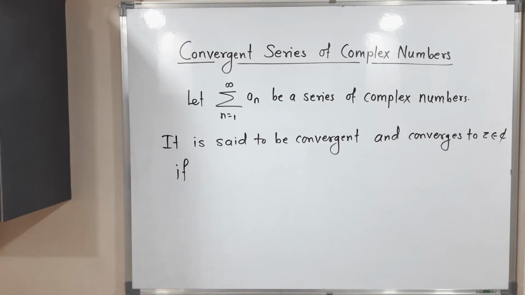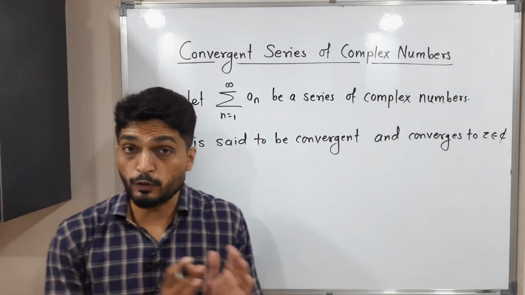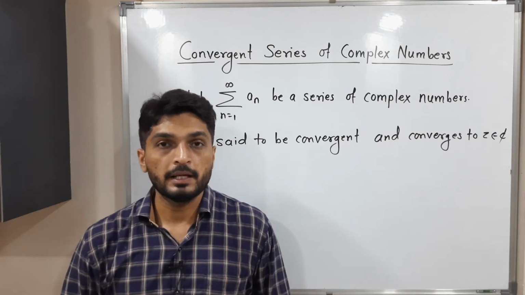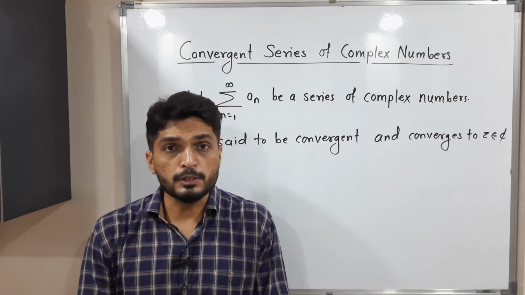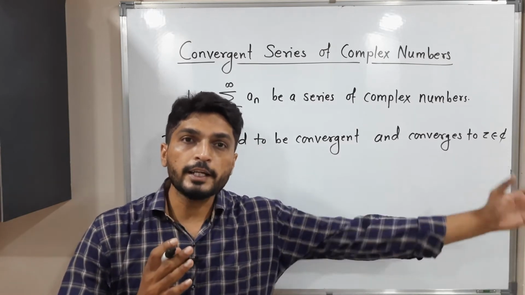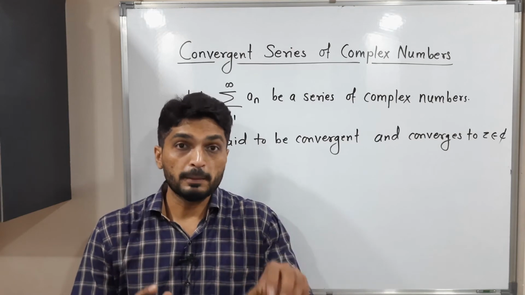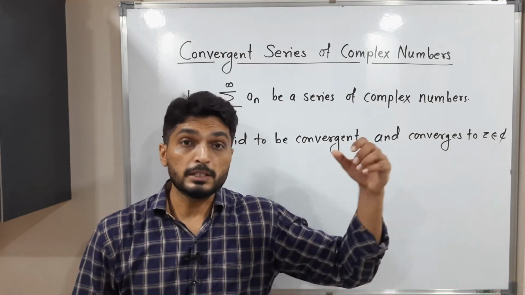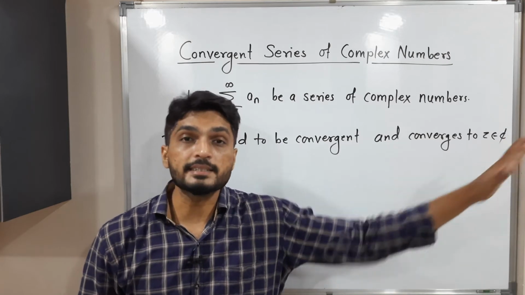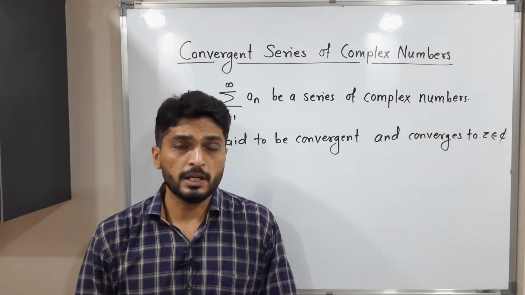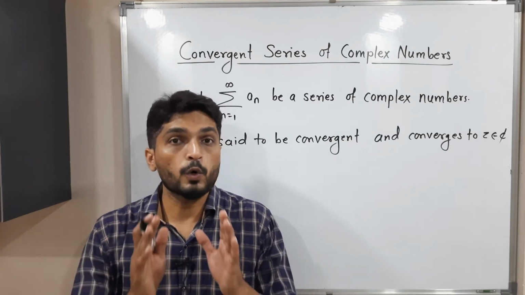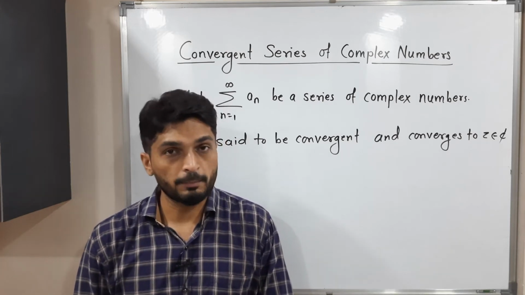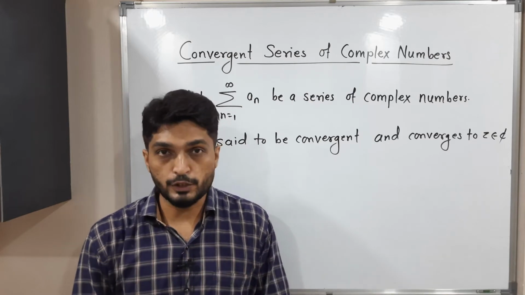So let us discuss this next concept, convergent series of complex numbers. So now we are familiar with a series of complex numbers. Let us see when we can say it is convergent. So when we talk about series of complex numbers, we are adding infinite complex numbers. We have a first term plus second term plus third term plus fourth term plus and so on, nth term plus and so on. We are adding infinite terms, and if still the sum is finite, then we say it is a convergent series of complex numbers. Okay. So let us discuss the epsilon definition also.